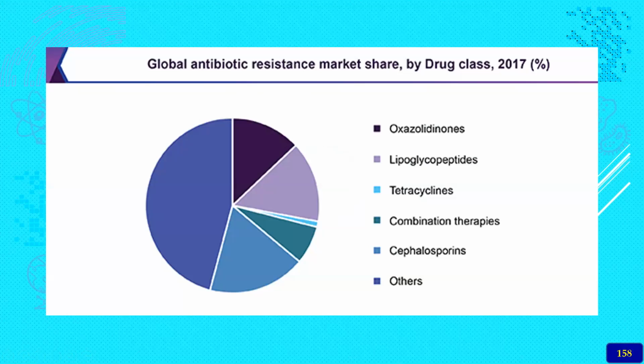The global antibiotic resistance market share. So here, the oxazolidinone antibiotics, of course, the resistance, this is the survey conducted in 2017, and the highest resistance is occurring to combination therapies.